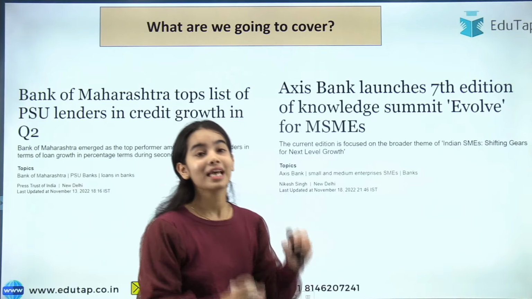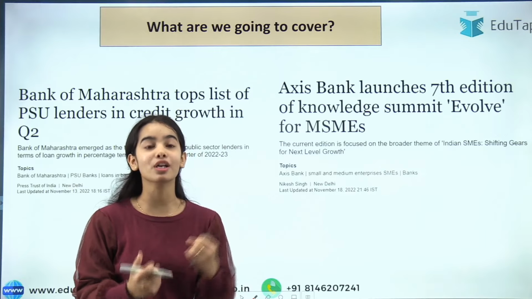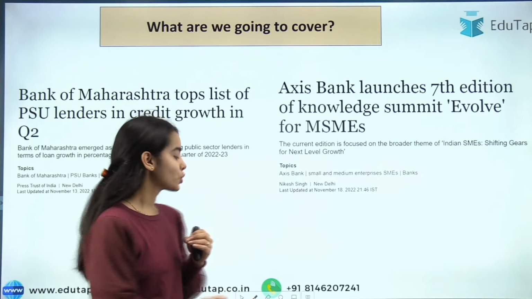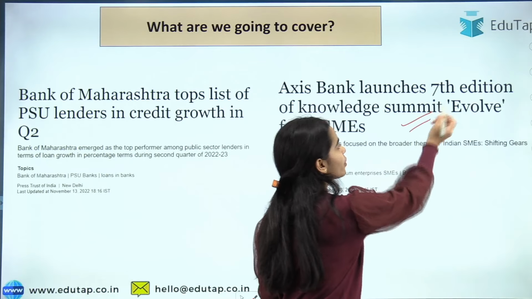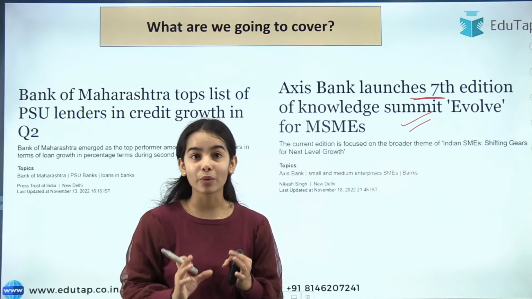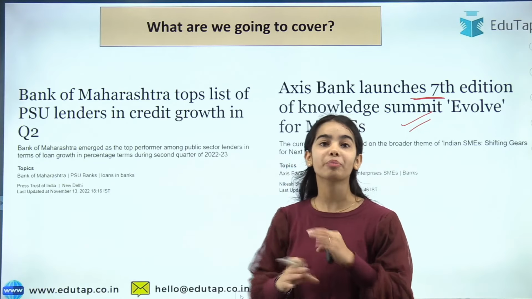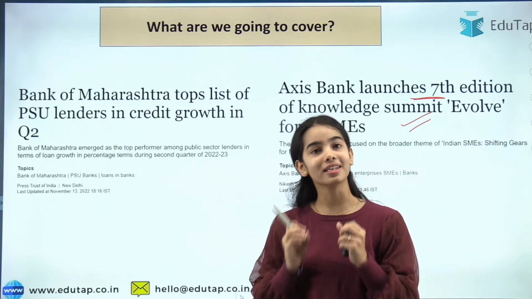kind of news articles. The second news article is regarding the Axis Bank that has brought the 7th edition of the Knowledge Summit Evolve. So what is this Knowledge Summit Evolve and what is the theme for this 7th edition? Today we are going to discuss all about it, and let me tell you that the themes and such kind of news articles are very important because direct questions can be asked in the examination.